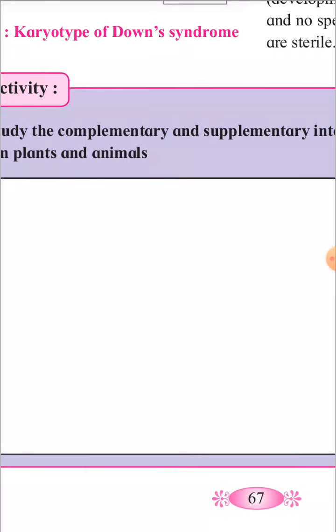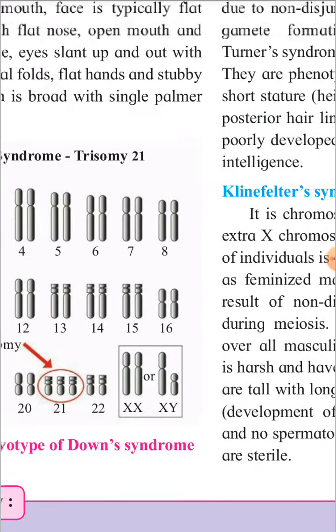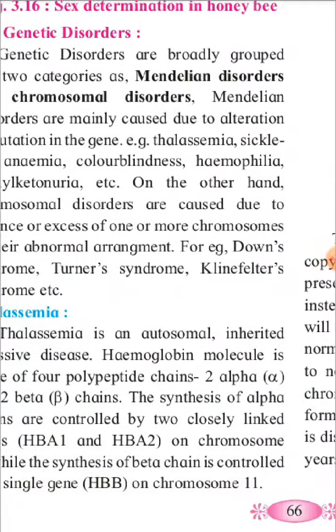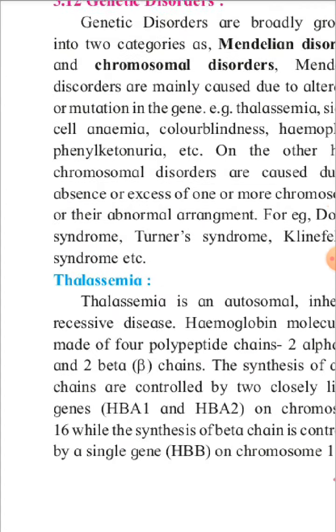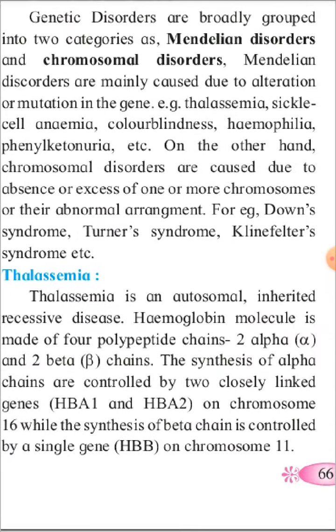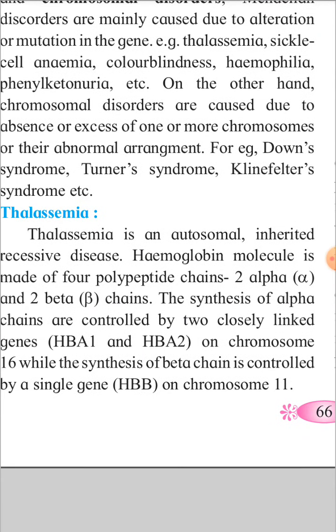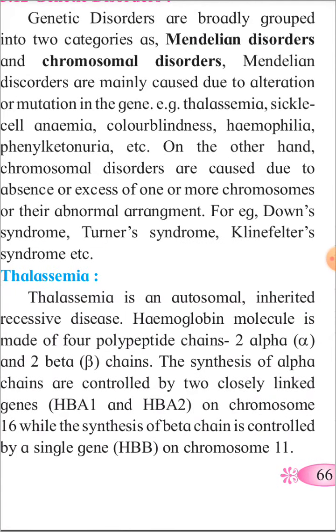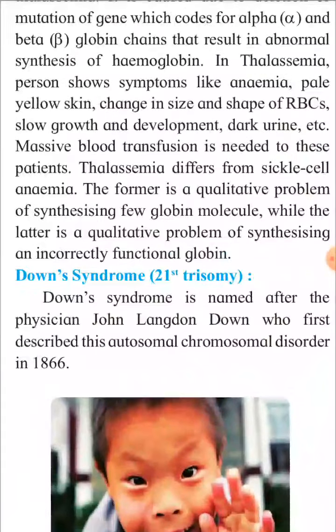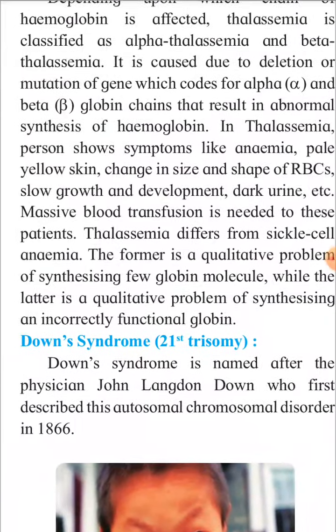So in this way all these are the genetic disorders. Let us revise. First one is thalassemia. In thalassemia there is abnormal hemoglobin, and the genes which control the peptide chains, alpha and beta chains, are either altered or mutated, and due to this there is thalassemia.